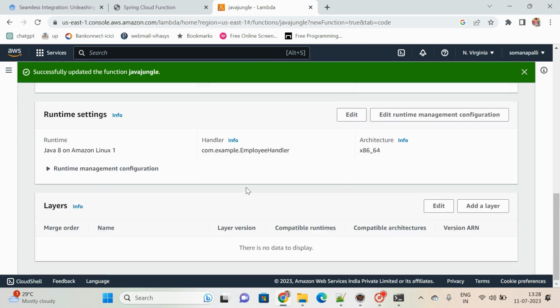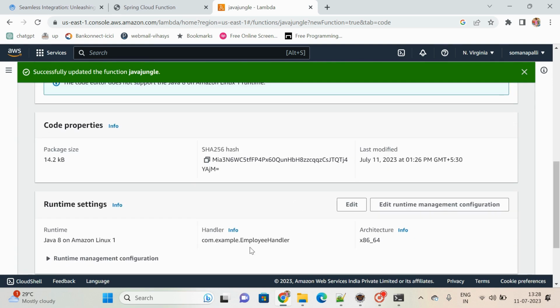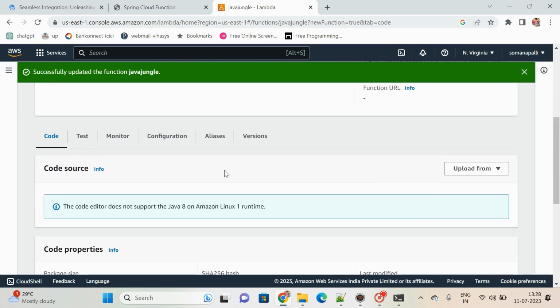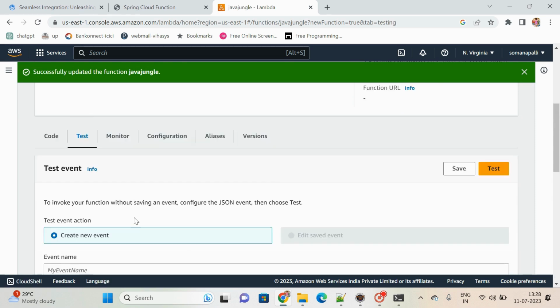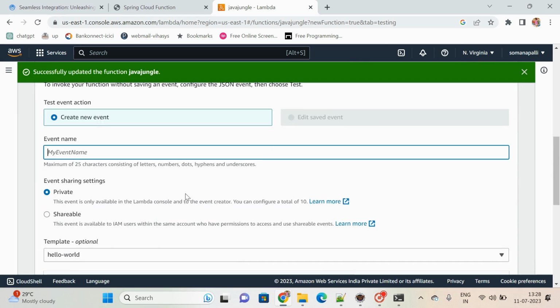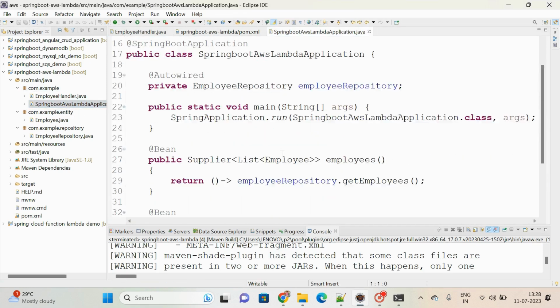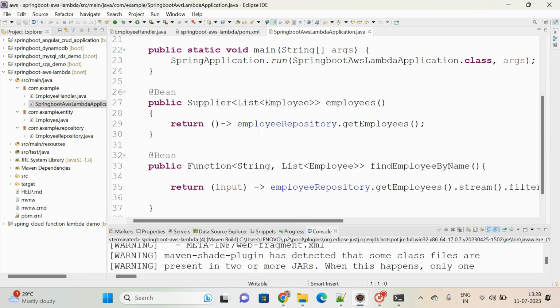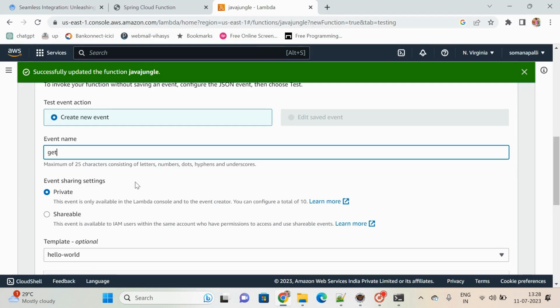Once you upload, under the Code tab you change the handler, configure the handler class, and upload that jar. Now go to Test. Here, create a new event. What I wanted to test here is the get all employees function. For the event, any name you can give while configuring, for example get employees.